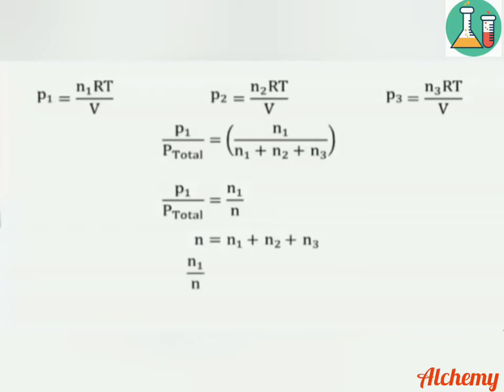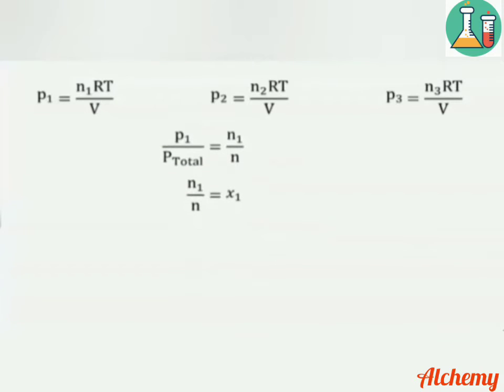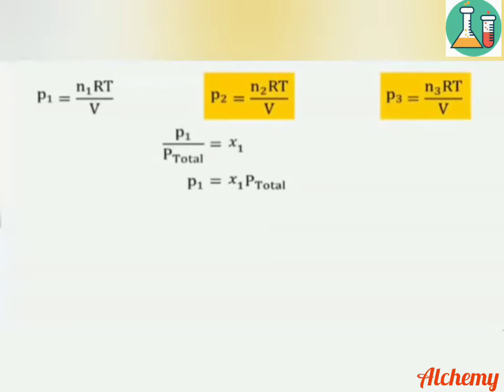n1 by n can be written as X1, where X1 represents the mole fraction. Mole fraction is the ratio of the number of moles of a substance to the total number of moles. P1 by P total equal to n1 by n, which is again equal to X1. So we can write P1 by P total equal to X1. Rearranging this equation, we get P1 equal to X1 into P total.